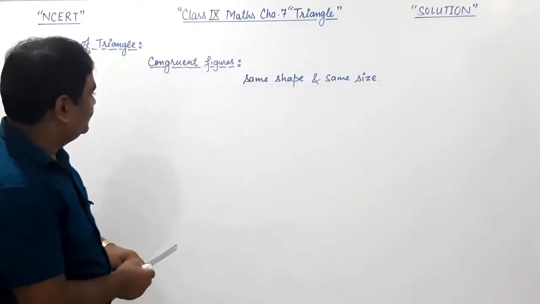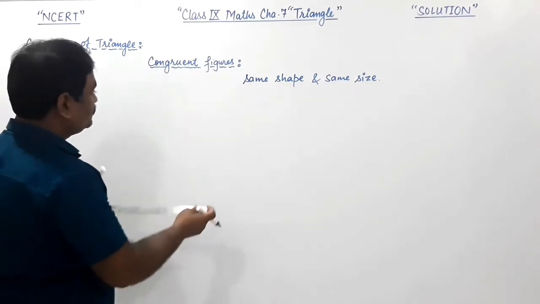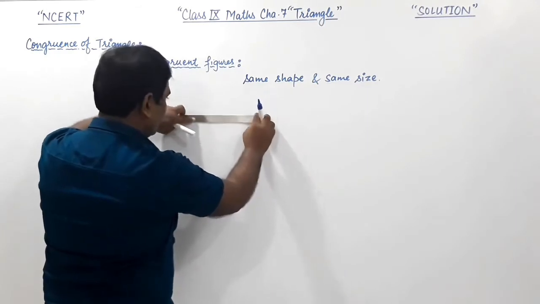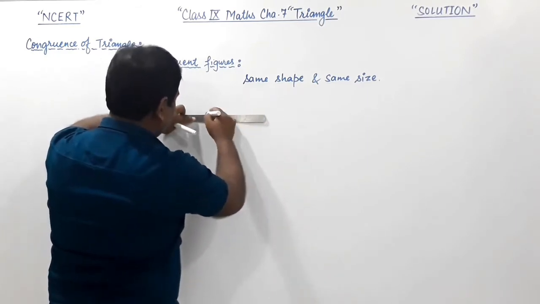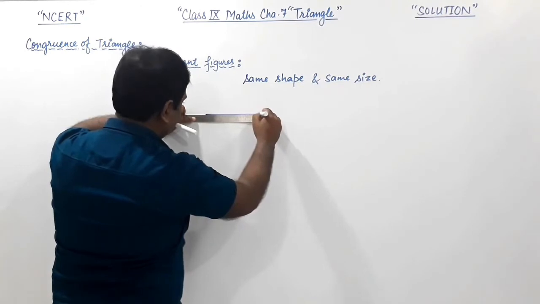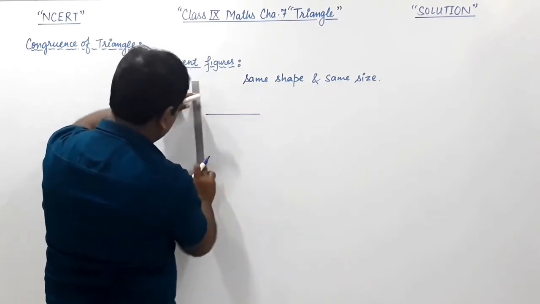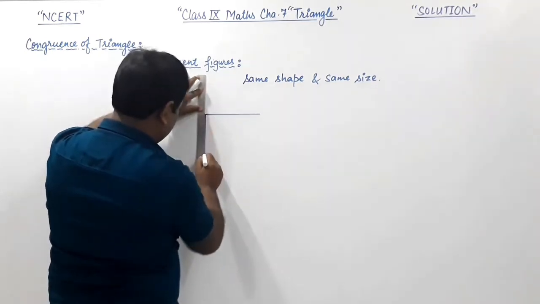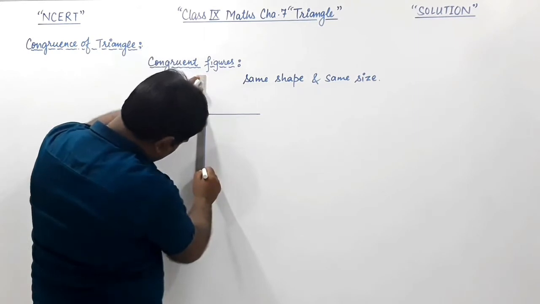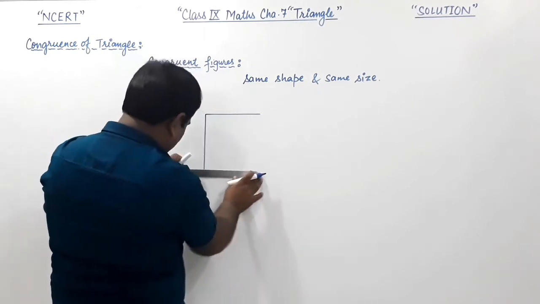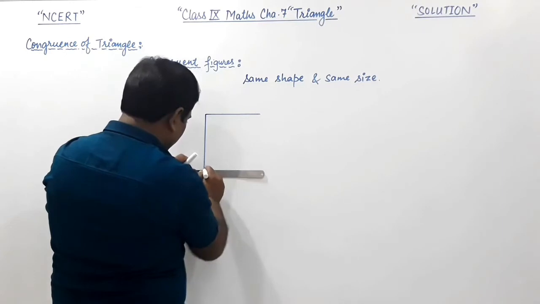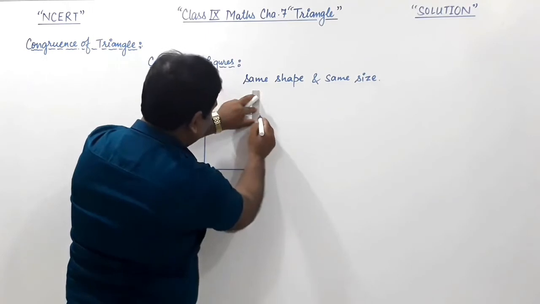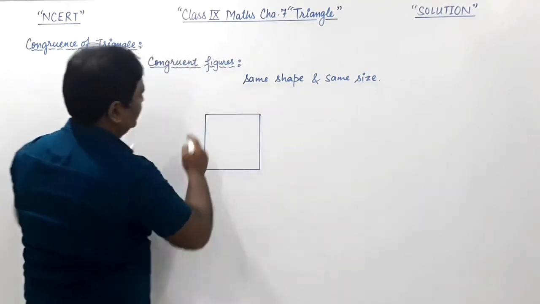To clarify this congruent figure, I am drawing a few squares. Suppose I have drawn two squares. This is the first square and its name is ABCD.